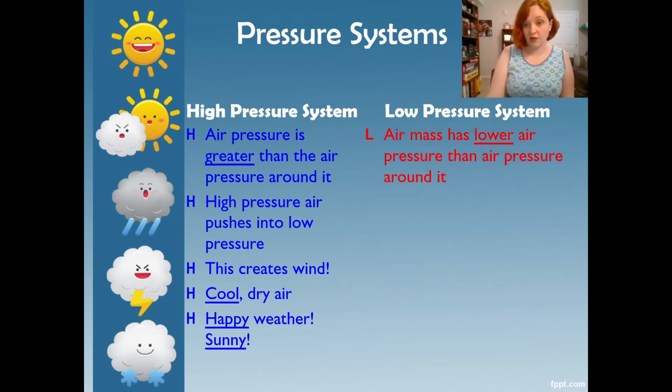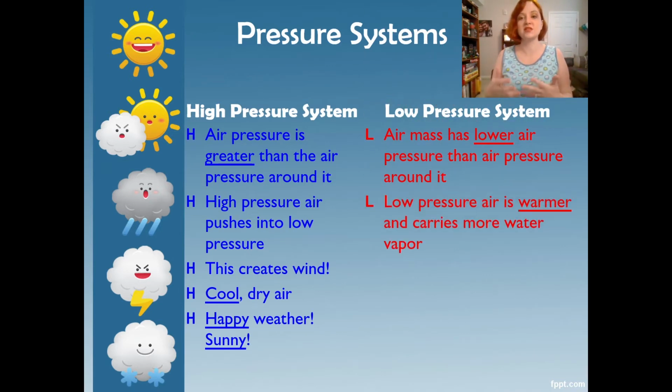Low pressure, on the other hand, has lower air pressure than the air around it. Again, that seems obvious, right? A low pressure system is going to have lower air pressure. But what does that mean? Low pressure air is usually warmer and it carries more water vapor, okay?